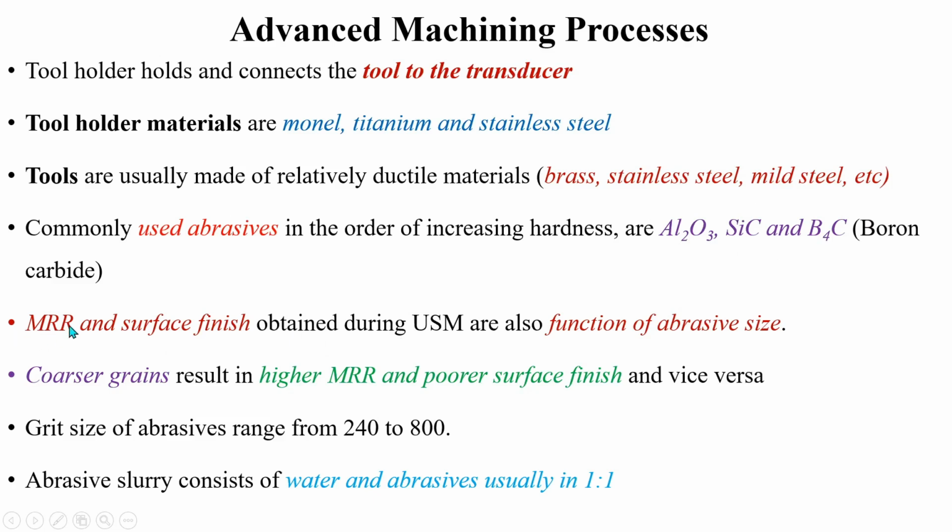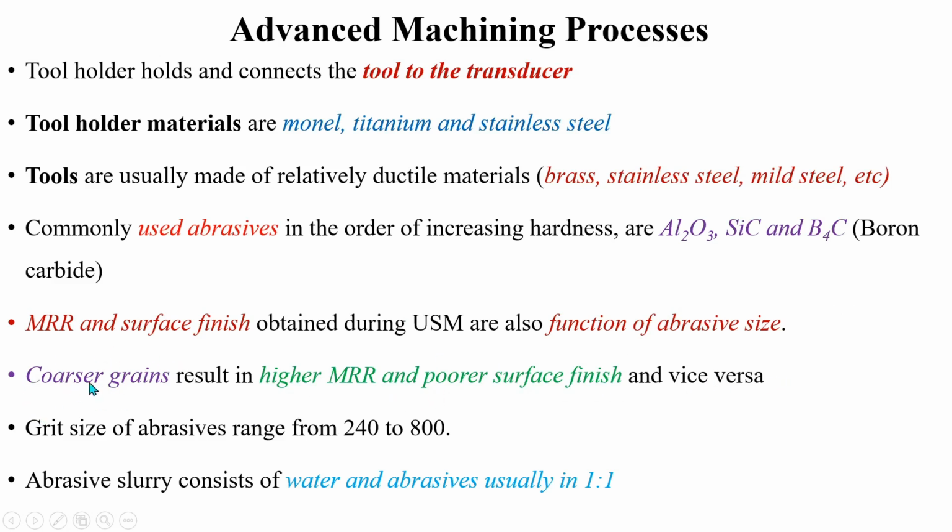Here you can see the performance, that is the material removal rate and surface finish obtained during this ultrasonic machining process, is a function of abrasive particle size. That is, if the particle size is coarser, it results in higher MRR, but the surface finish will be poorer. And vice versa is possible with finer grades.